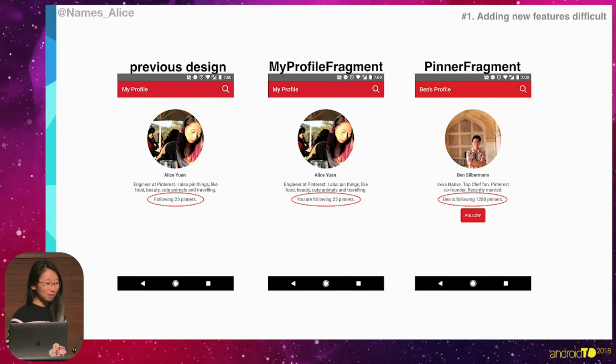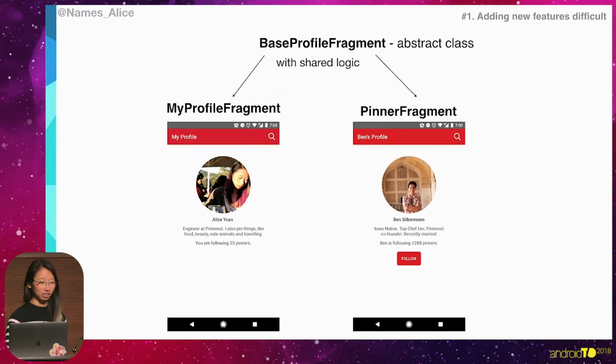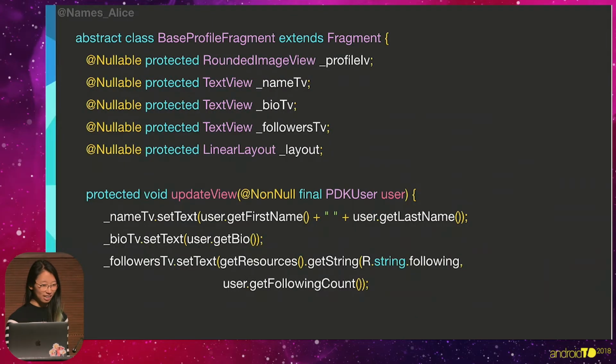In order to investigate the problem, let's look at the architecture. So we can see that my profile fragment and my pinner fragment has some shared view and probably logic. And so being the smart person I am, I decided to abstract all of that logic out into a base class. And so that base class has all of the shared logic. So here is the base class.